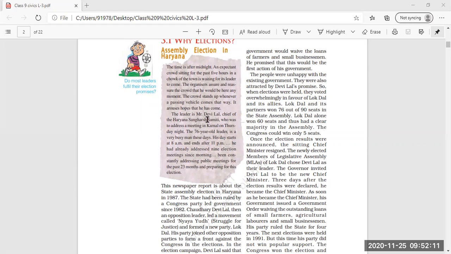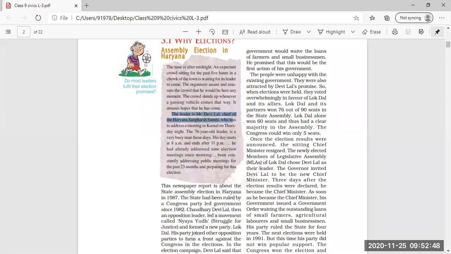The leader is Mr. Devi Lal. Now who is the leader? Mr. Devi Lal, the chief of the Haryana Sangharsh Samiti, who was to address a meeting in Karnal on Thursday night. And the 76-year-old leader is a very busy man these days. Now these days, this Devi Lal is very much busy.